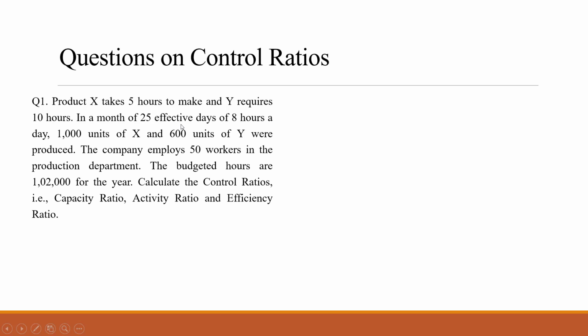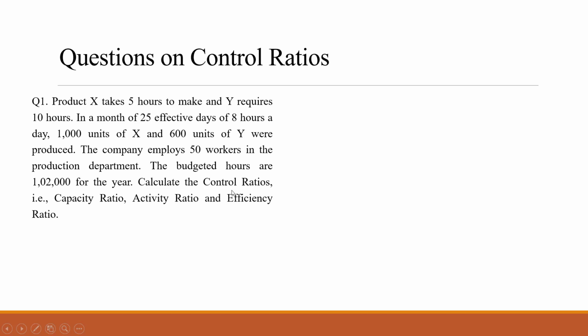In a normal month of 25 effective days of 8 hours a day, 1000 units of X and 600 units of Y were produced. Now, how many working days are there in the organization? It is saying in a month, that is 25 days. For 8 hours they work, and after working for 8 hours, 1000 units of X can be produced and 600 units of Y can be produced. Okay. Now, the company employs how many workers? 50 workers are there in the production department who are working for 25 days, 8 hours, and producing these many units, X and Y. The budgeted hours are 1,02,000 for the year. The budgeted hours for the whole year is given 1,02,000.